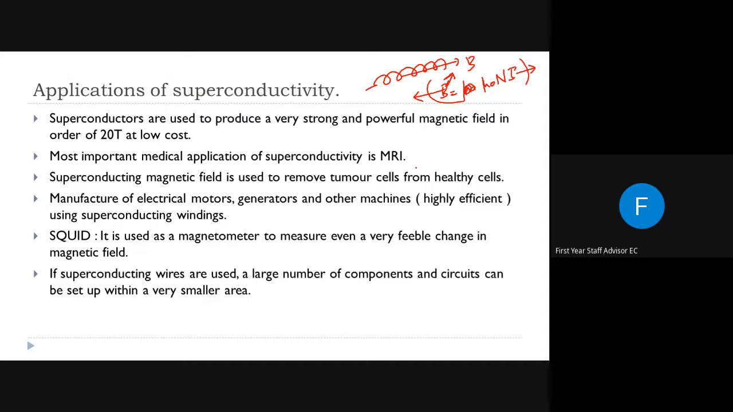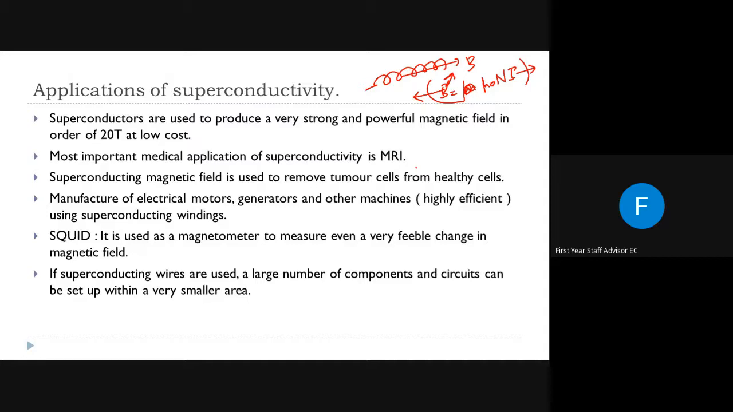Normally, if we want an electromagnet producing a high intensity of magnetic field, we need a high amount of current flowing through it. So it can be simply attained by replacing the conventional wires used in the coil with superconductors.